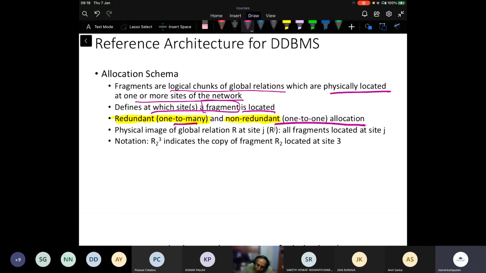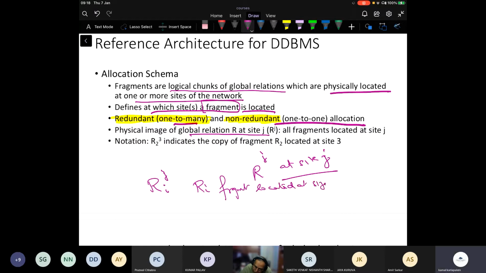The physical image of a global relation R at site j is denoted R^j, and something like Rij says that it is the Ri fragment located at site j, right? So this is what the notation means.